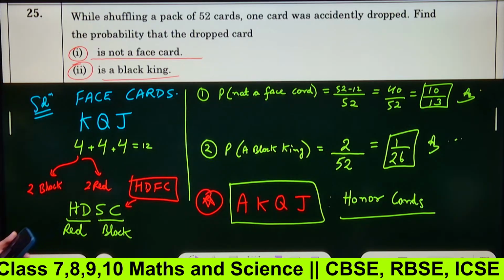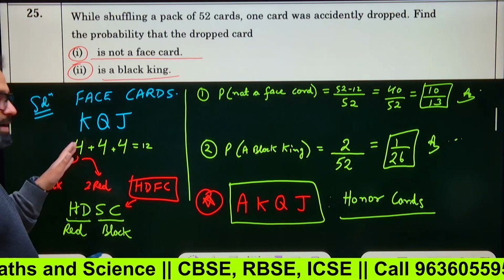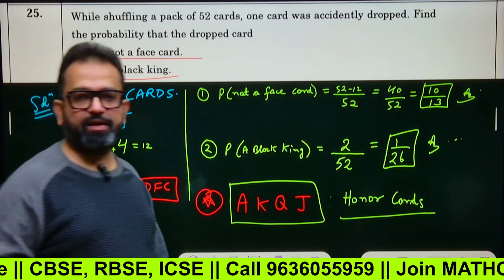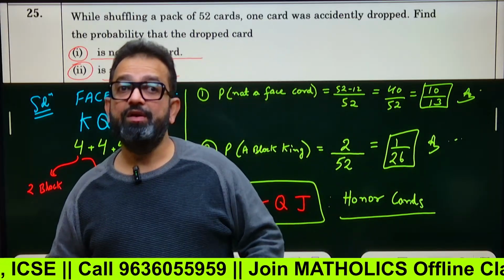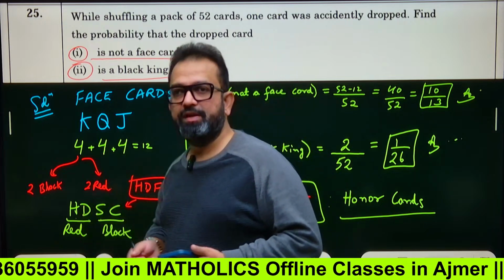So how many red cards are there? 26. How many black cards are there? 26. How many hearts are there? 13. Diamonds 13, spades 13, clubs 13. Every denomination: A, K, Q, J, then 1 to 9. 1 to 9 numbers and 4 kinds of honor cards. So 13 cards, every card 4 times. So 13 fours are 52.